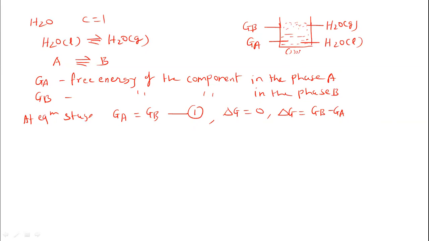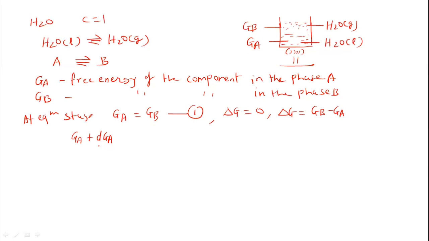What happens? There is a change in the free energy of the component in the phase A. So we can write the new free energy as Ga plus dGa. A small change will be expressed there.